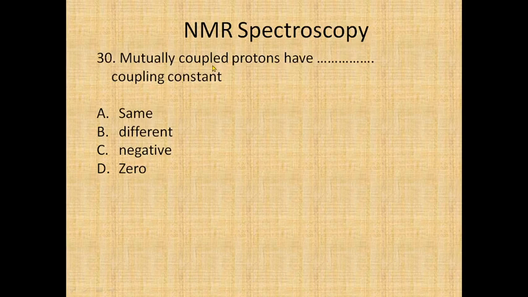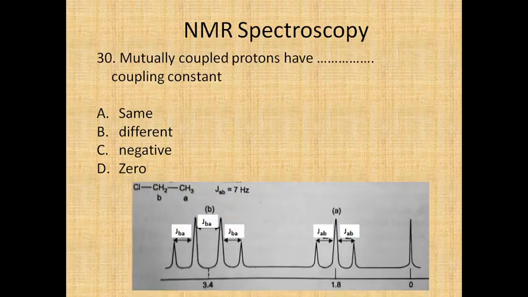Mutually coupled protons have ___ coupling constant. When protons are mutually coupled, that means if proton A is coupled with B, then B couples with A, so they have the same effectiveness of coupling, and therefore the coupling constant will also be the same. If you look at this compound, say ethyl chloride, A coupled with B and B coupled with A have the same effectiveness.